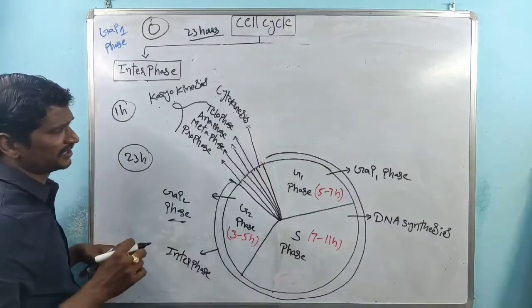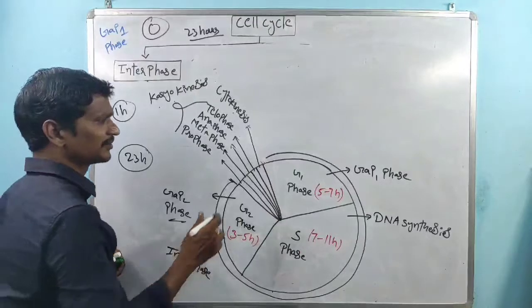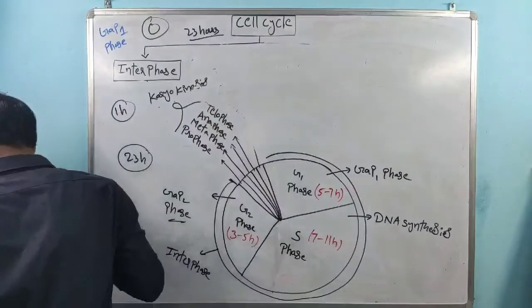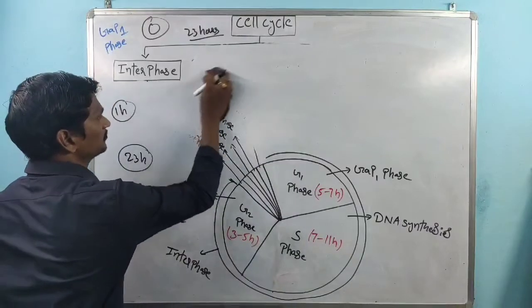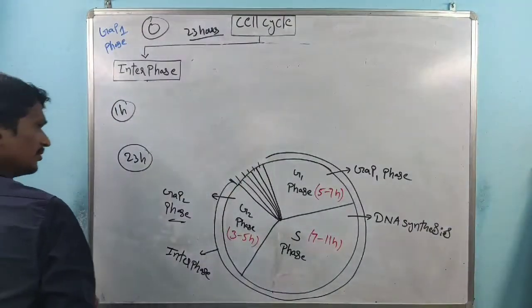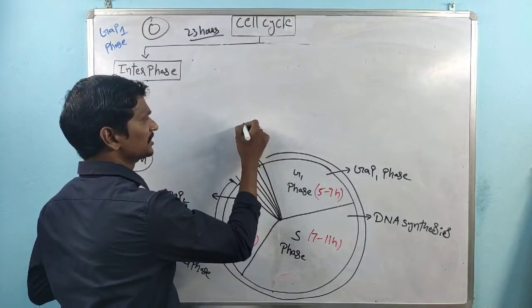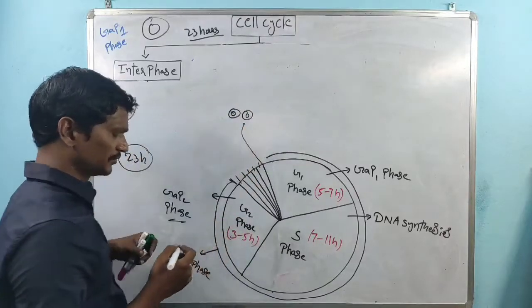If these phases are completed, one cell produces two daughter cells. At the end of cytokinesis, two daughter cells are produced.